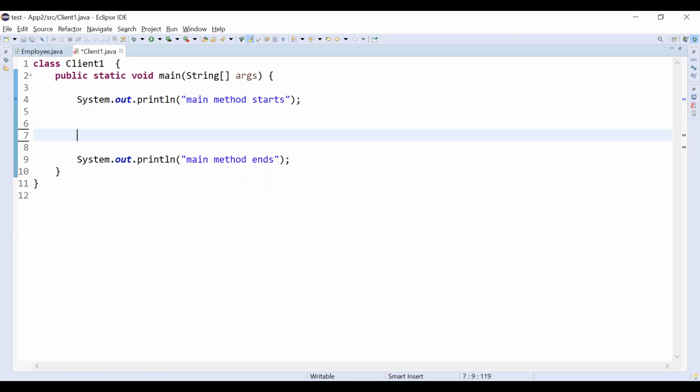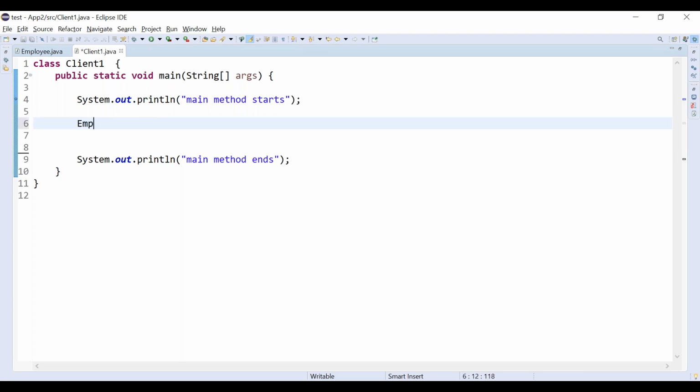You know that we create an object by using the new keyword. So what we are doing: Employee e1 equal to new Employee(). This is how we can create the object.